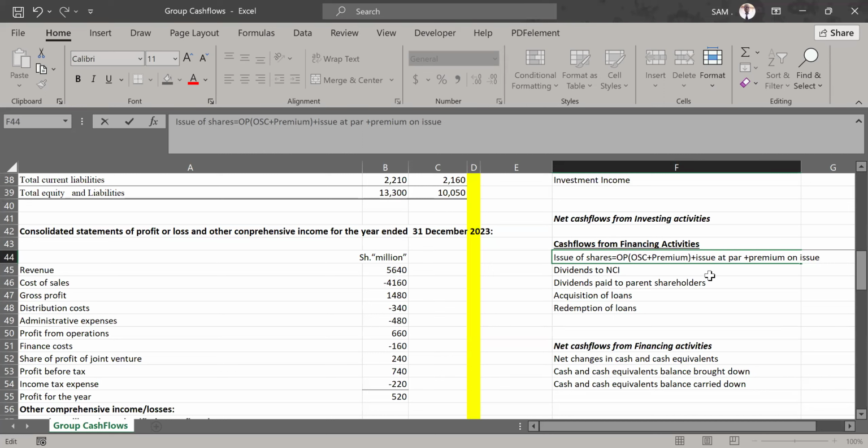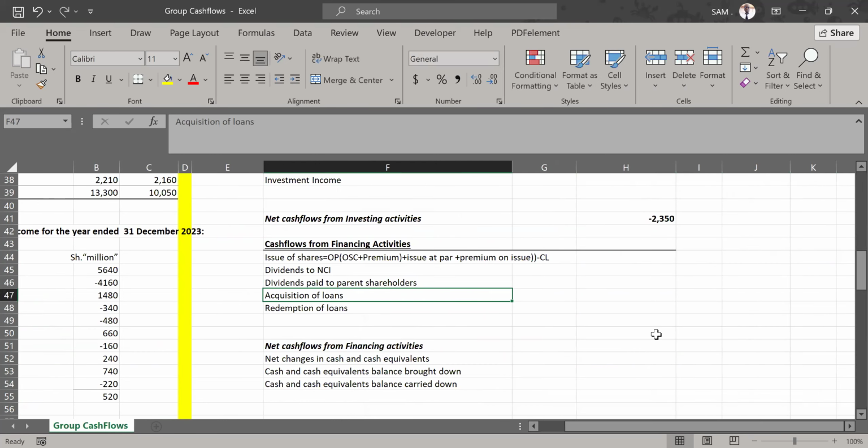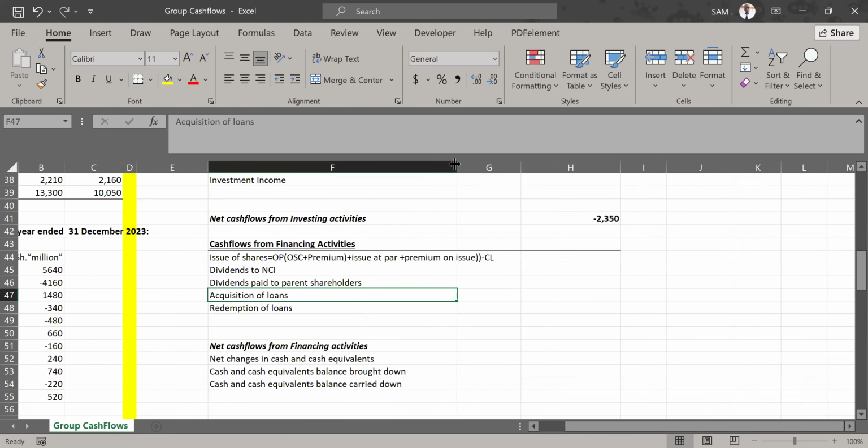Then all of that, you compare with the closing balance of the ordinary share capital account to see if there was any issue of shares. I hope this one is not confusing someone.